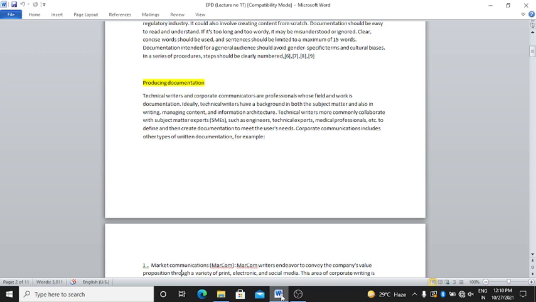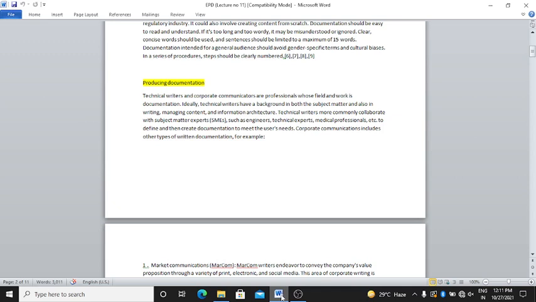Technical writers have a background in both the subject matter and writing, managing content and information architecture. Technical writers more commonly collaborate with subject matter experts, SMEs, such as engineers, technical experts, medical professionals, etc.